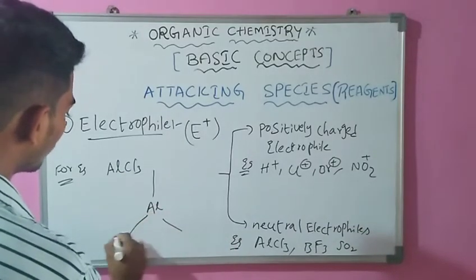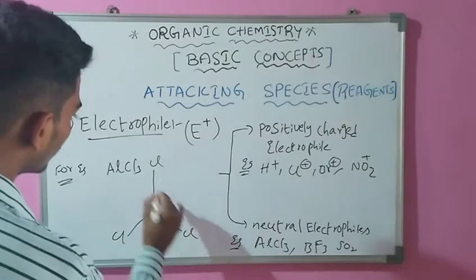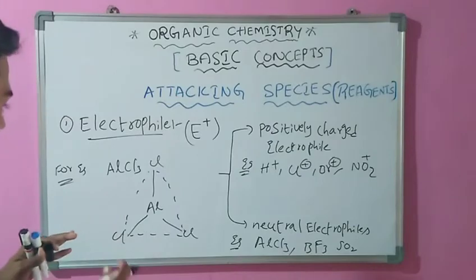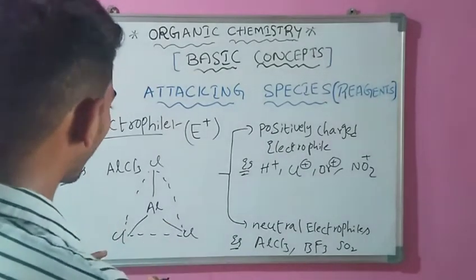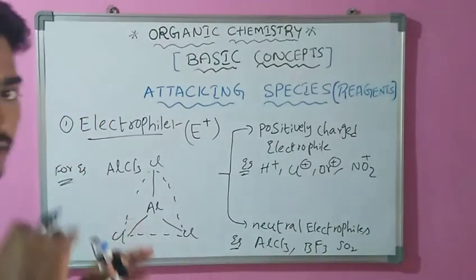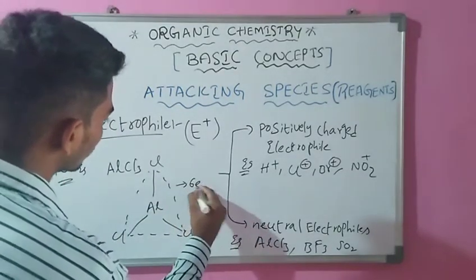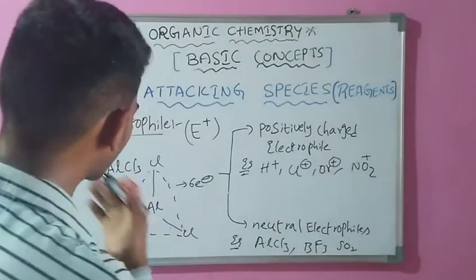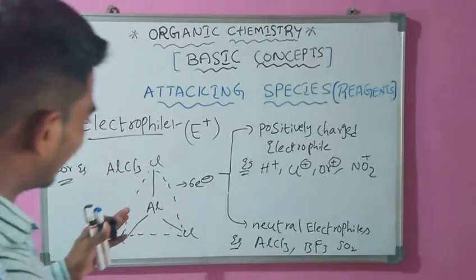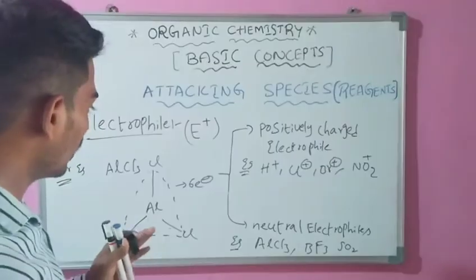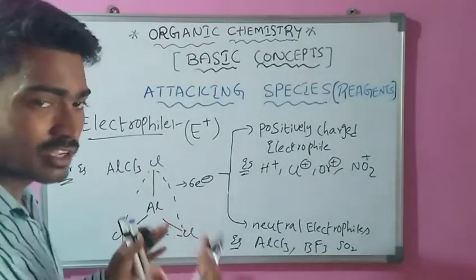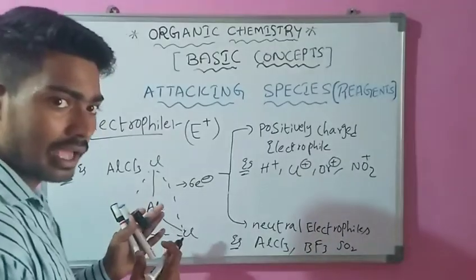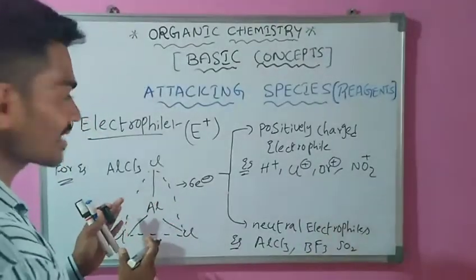In aluminum trichloride, there are 6 electrons in the valence shell of aluminum. It is an incomplete octet, so it is electron deficient and acts as an electrophile.